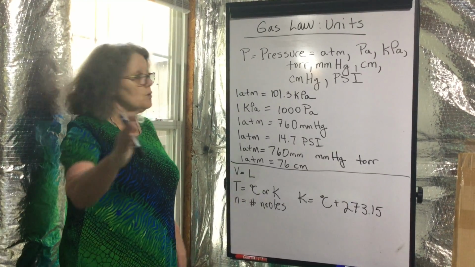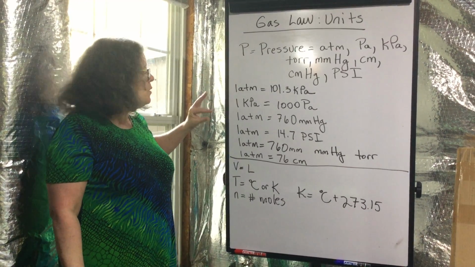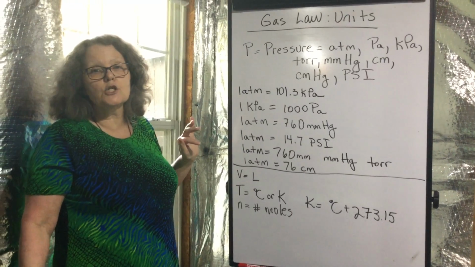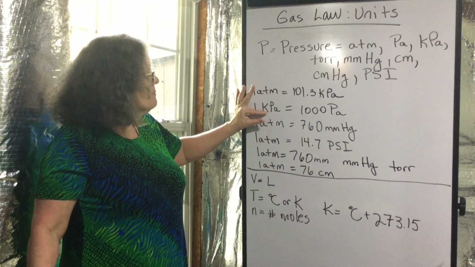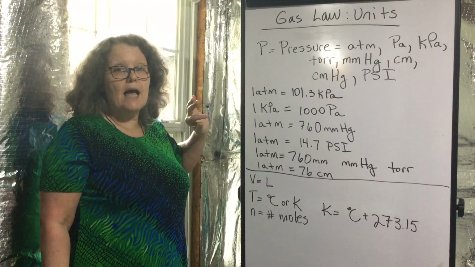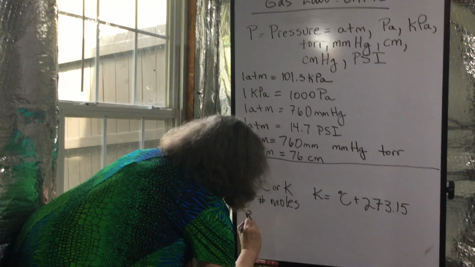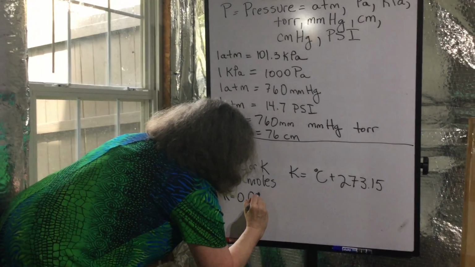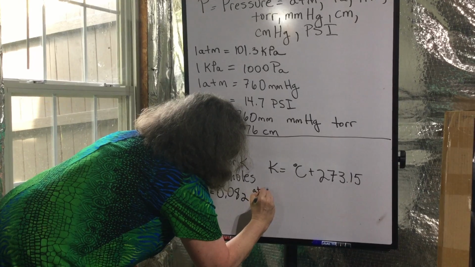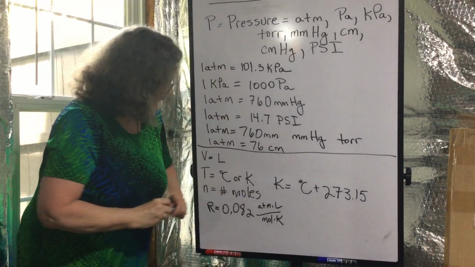Here's what we're going to do. I know more recently, some of the science teachers are going to kPa. We are going to stick to atmospheres, okay? The reason we're sticking to atmospheres is then when you do R, which is 0.082 atmosphere liters per mole kelvin, you don't have to think about it.